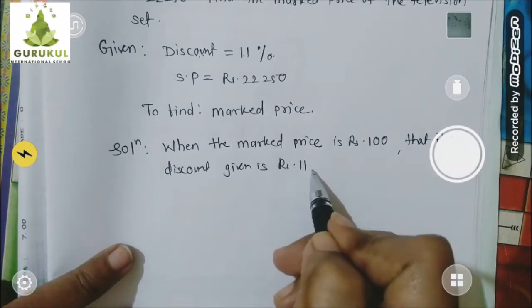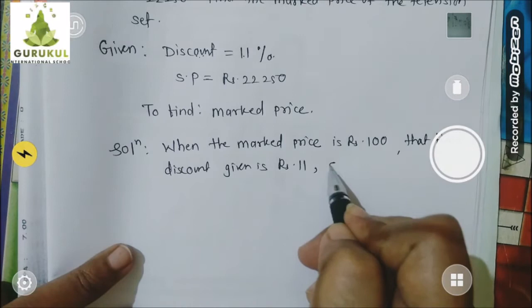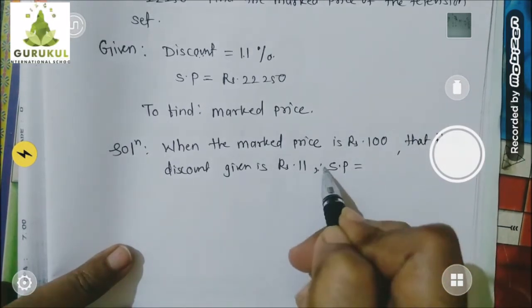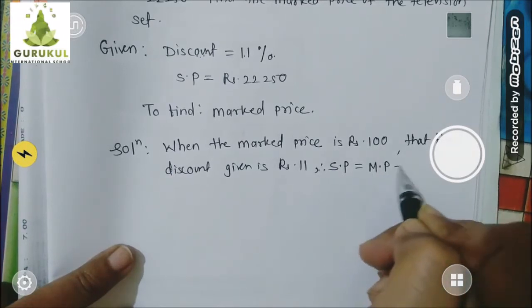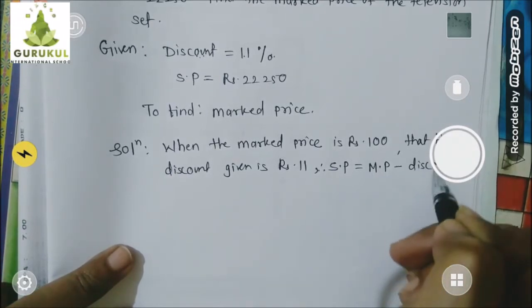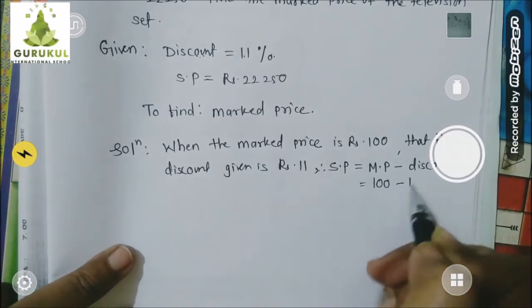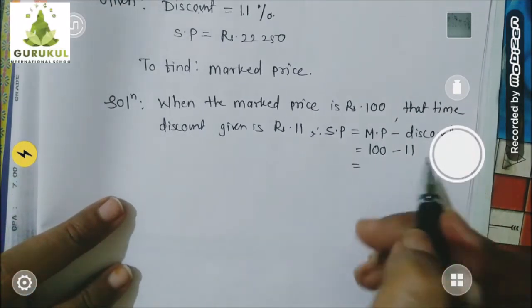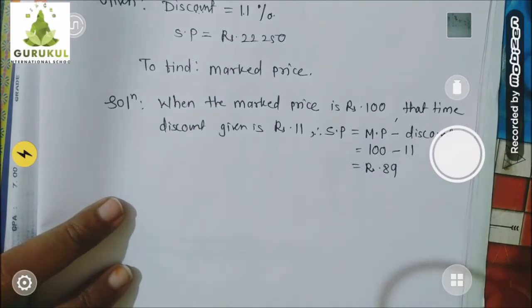If the discount is 11, children, can you find out what the selling price would be? Yes, we can find out. Therefore, selling price is equal to, what is the formula? Mark price minus discount. So the mark price was 100, the discount given was 11. So the selling price at that time would be rupees 89.